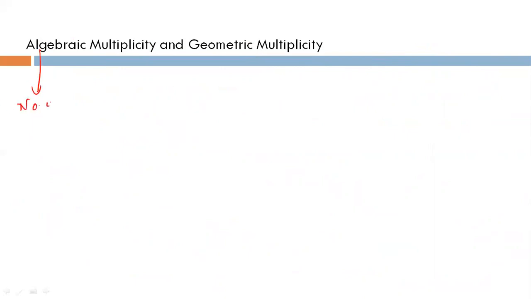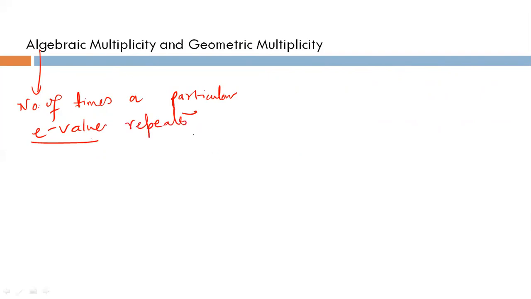The number of times a particular eigenvalue, not eigenvector, eigenvalue, repeats is known as algebraic multiplicity.